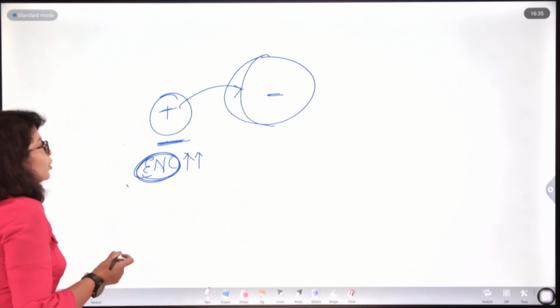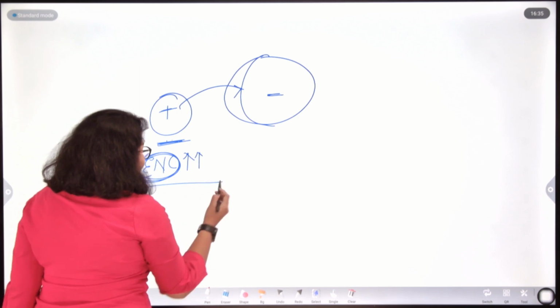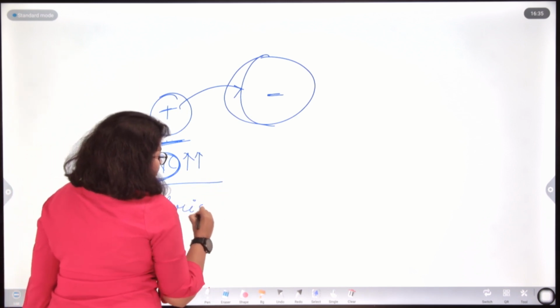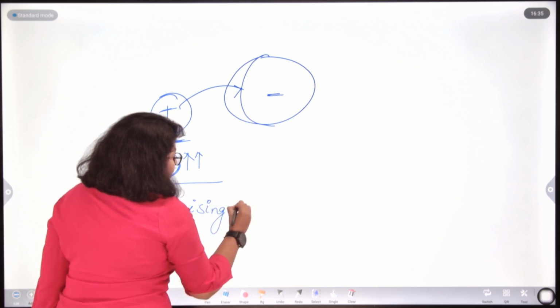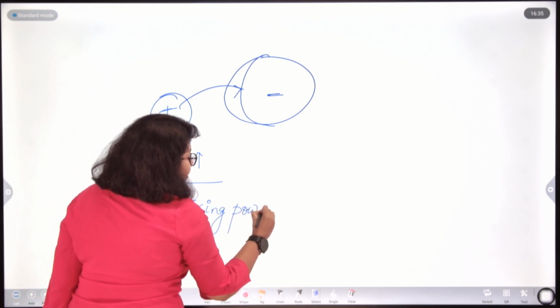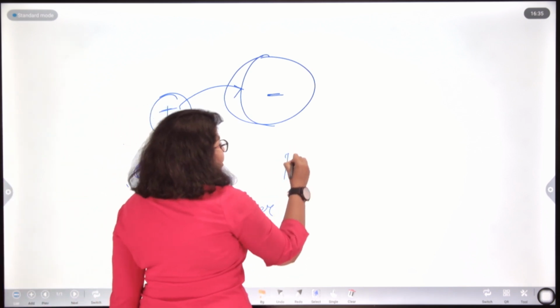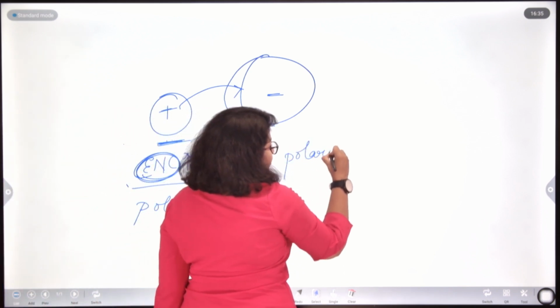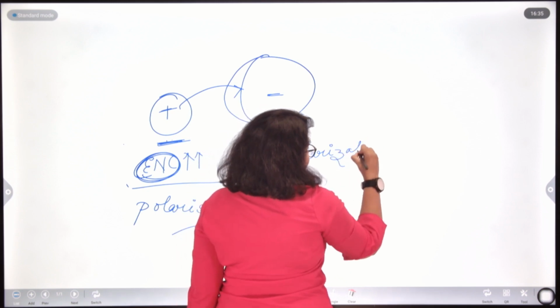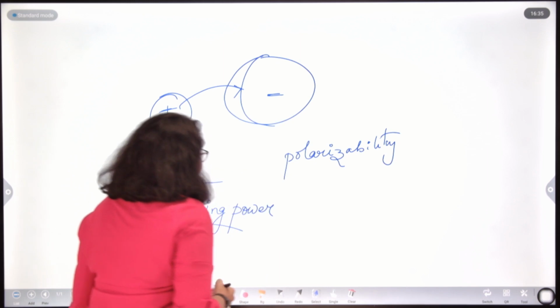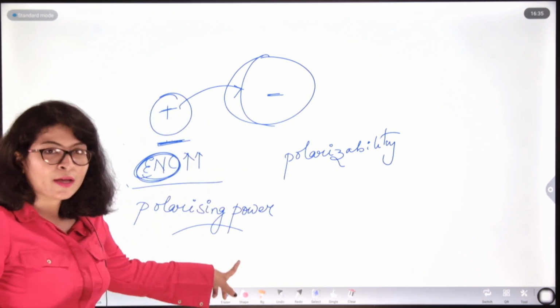So, again you can say the cation has a polarizing power and the anion has a property called polarizability. Polarizability of the anion and polarizing power of the cation.